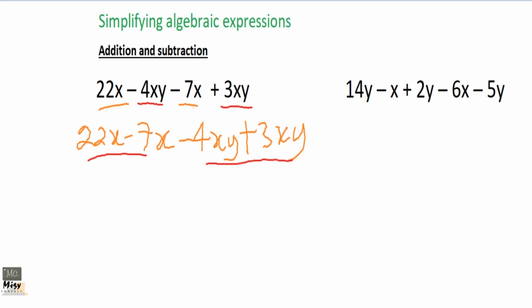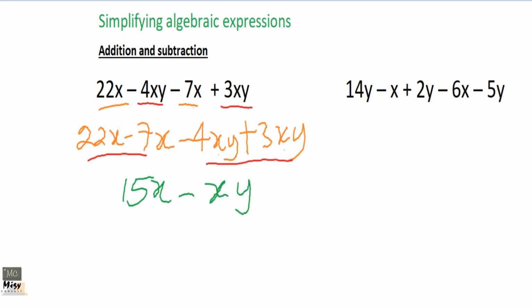So here we'll be getting 22x minus 7x, which gives us what? 15x. Then minus 4xy, you know that it's xy, and yet we have xy. Okay, don't worry about the coefficient. The coefficient is actually the number multiplying any variables. Okay, so minus 4xy plus 3xy will give us minus xy.